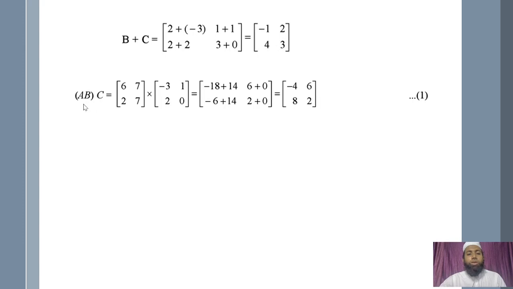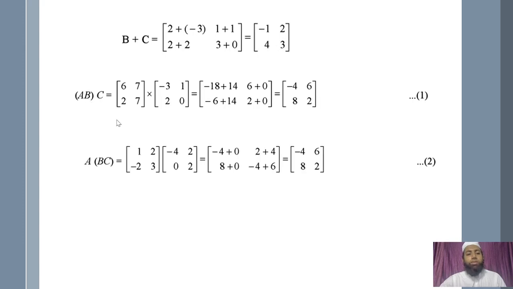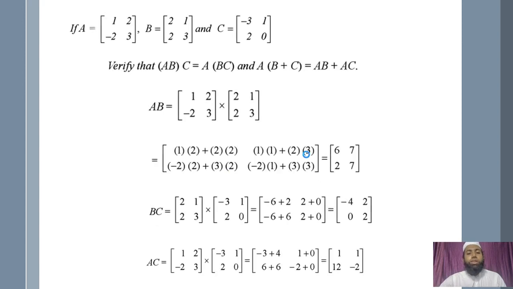Now what will we do? We will multiply BC with A. So multiply BC, which we already got, with A. And if you observe, by just multiplying, write this down. Only by writing it out can you check the calculation. This is minus 4, 6, 8, 2. And if you observe, these two are nothing but the same. This means AB into C is equal to A into BC. And that is nothing but the associative law. AB into C is equal to A into BC. So we have proved the first thing.